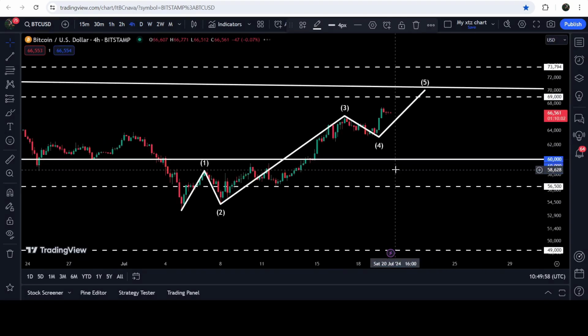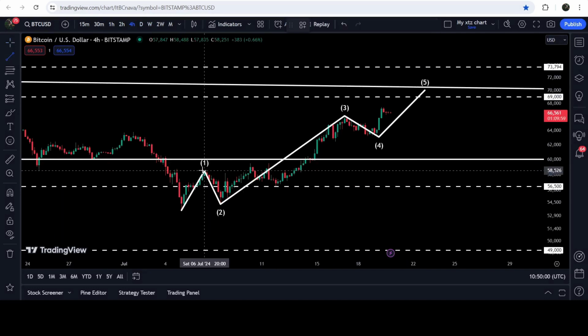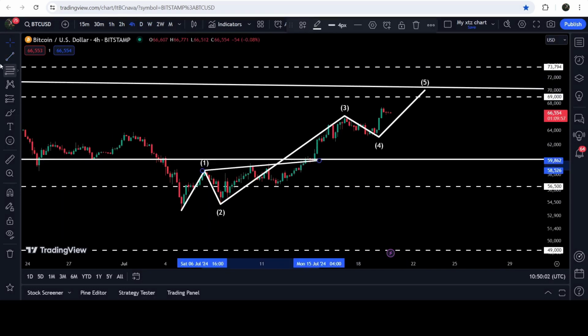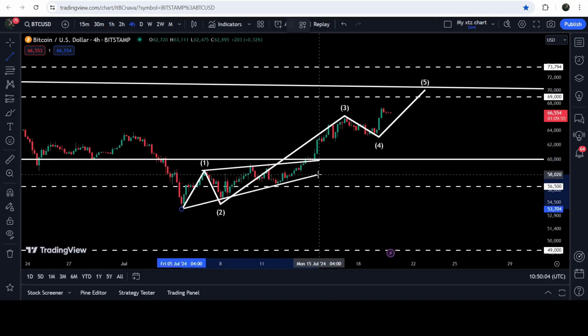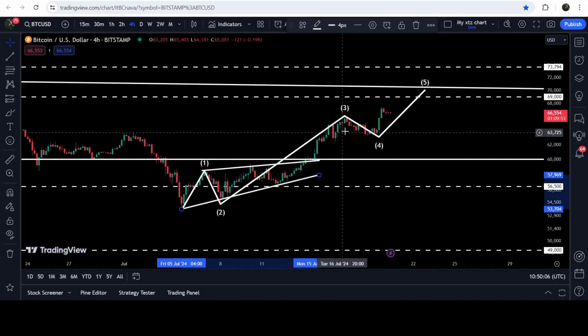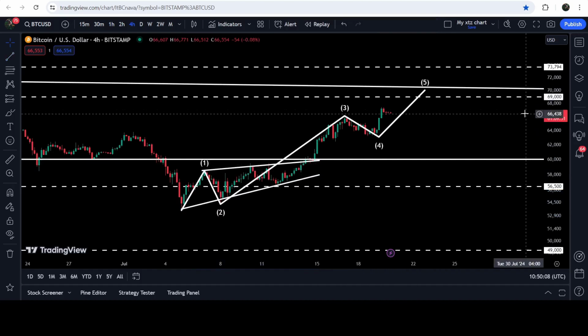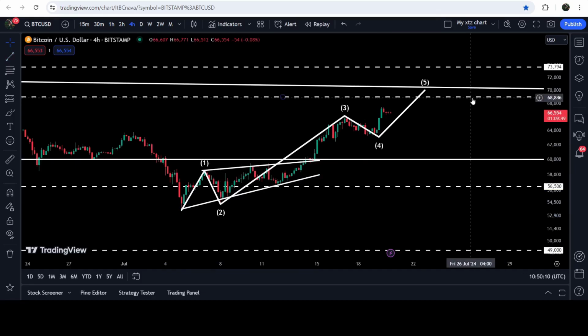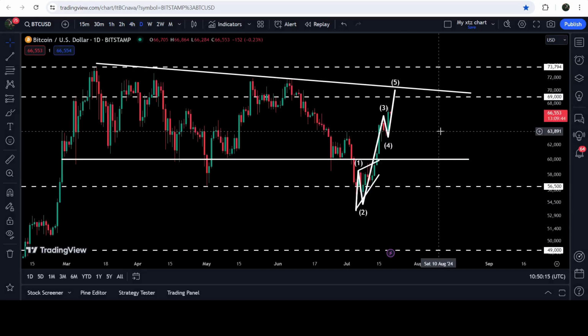By the way, on the 4-hour time frame chart, the price also formed this rising wedge pattern that I was also showing you in my previous videos, and also broke out the resistance of this wedge. Then we had a nice pump, and now we are about to hit this long-term resistance of $69,000. That is, by the way, the highest price of November 2021 of the previous bull run.